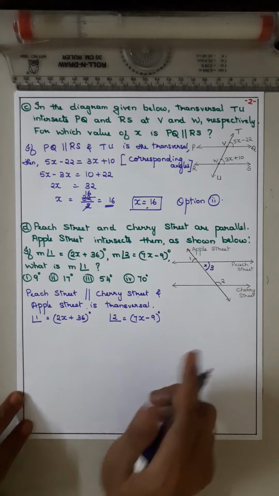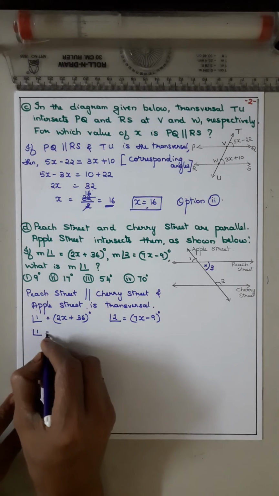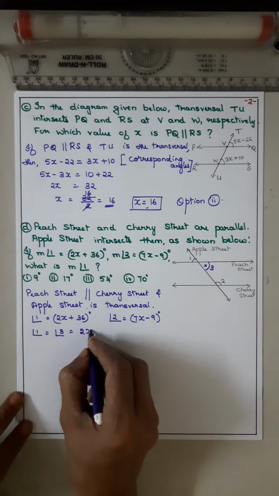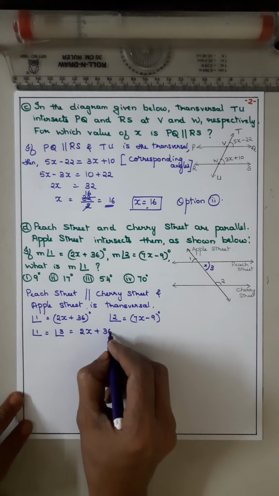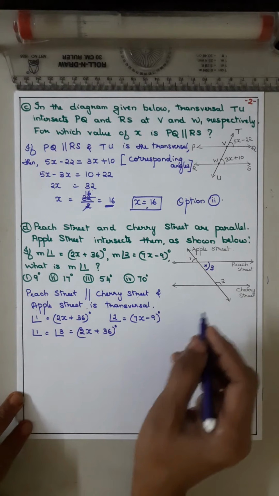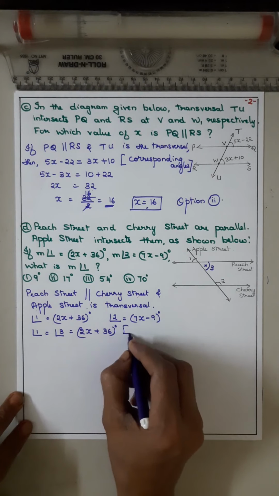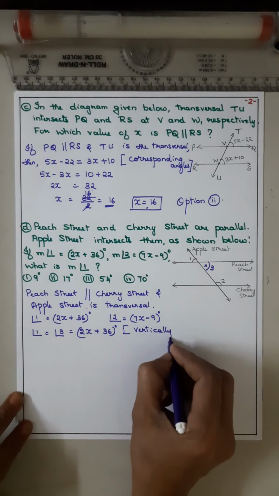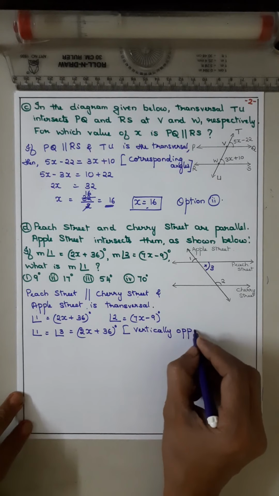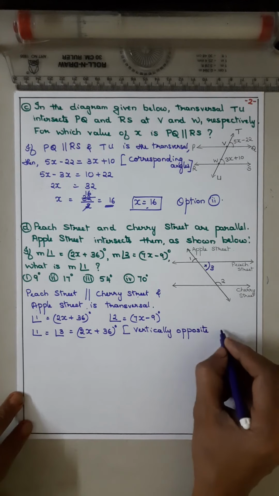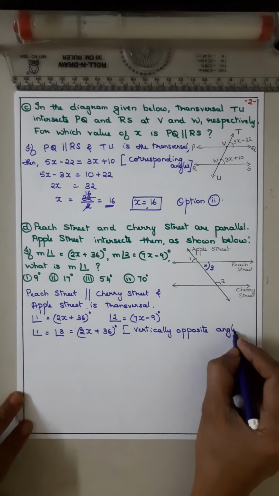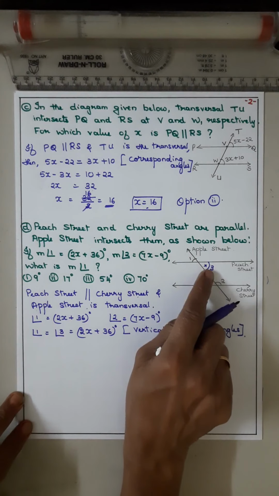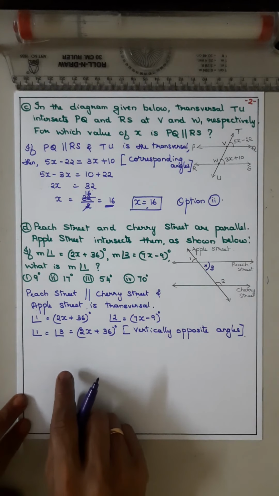So angle 1 is equal to angle 3 is equal to 2x plus 36. Why are these two angles equal? They are vertically opposite angles. Yes or no? 1 and 3 are vertically opposite angles.